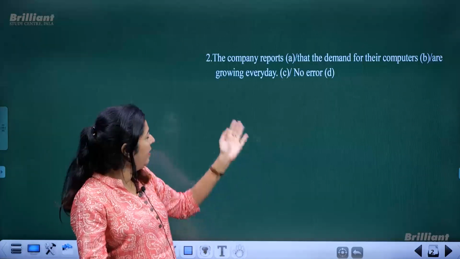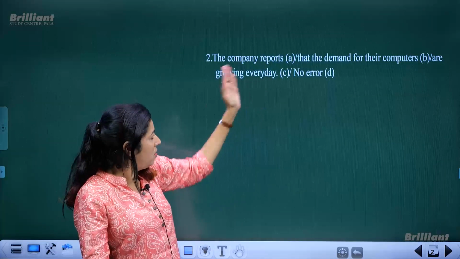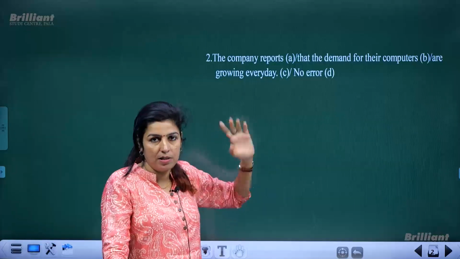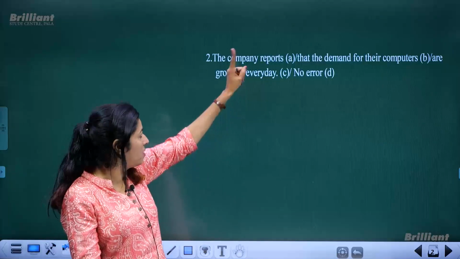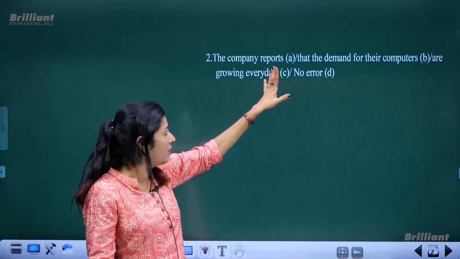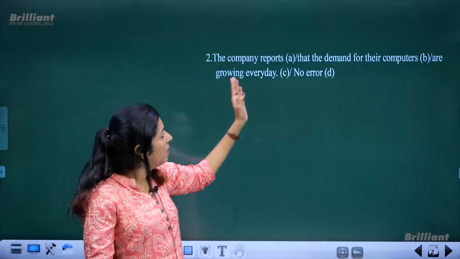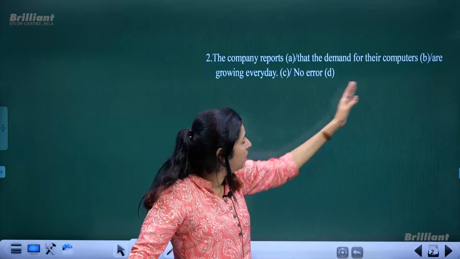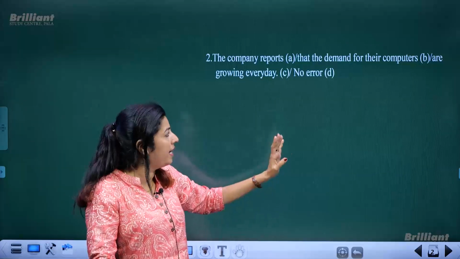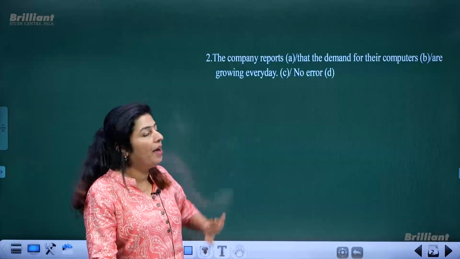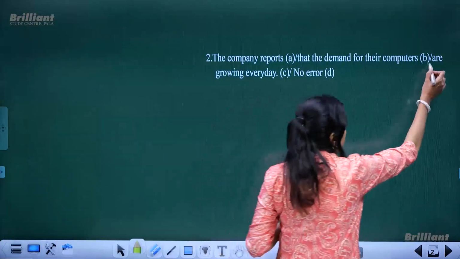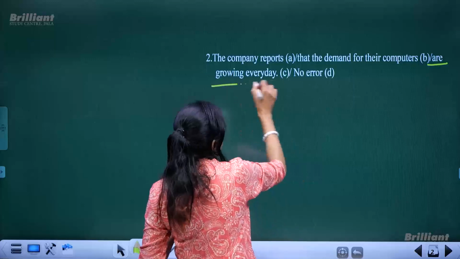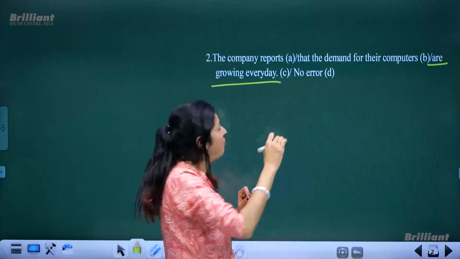The company reports, there might not be any error because of subject-verb agreement: company is singular, reports is plural with the S added, so there's nothing wrong in the first part. That the demand for their computers, the second part is also correct. Are growing every day, something has gone wrong in this third part, the C part.